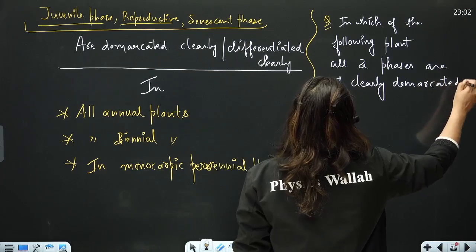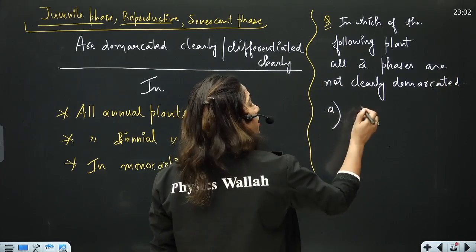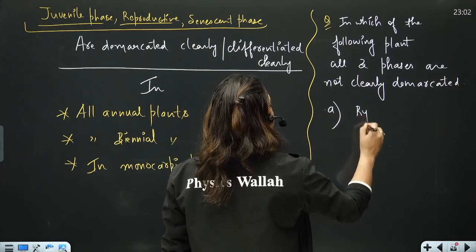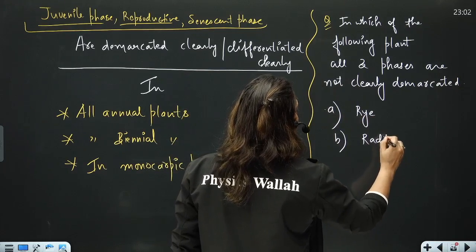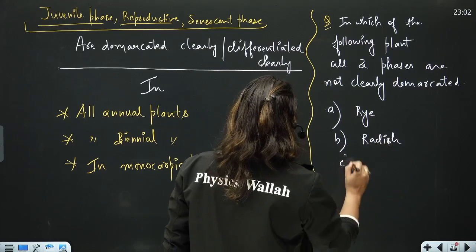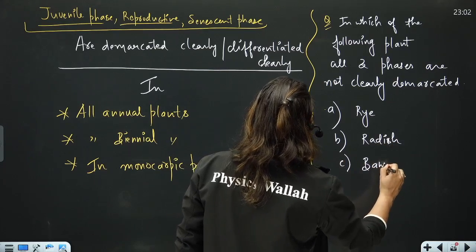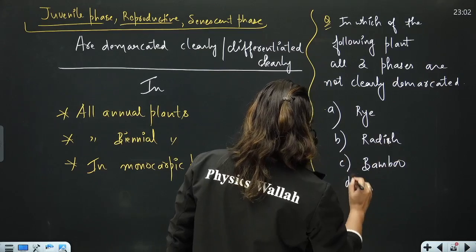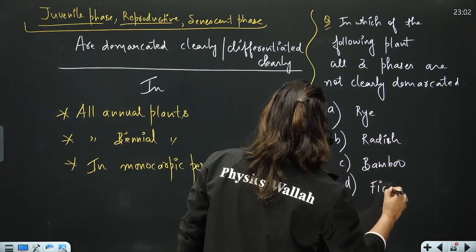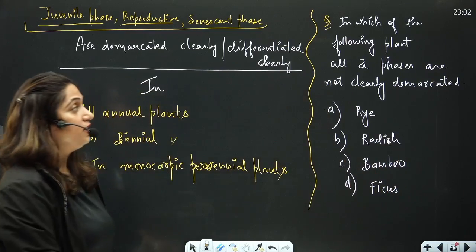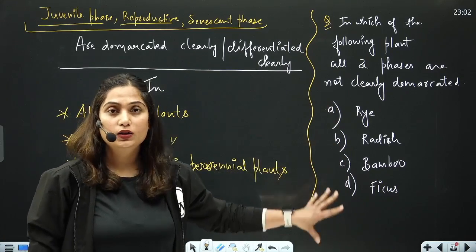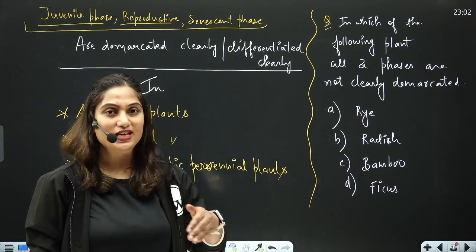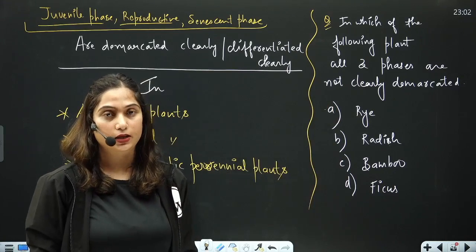And the options are rye, radish, bamboo, ficus. Tell, what will be the answer? Out of these four, in which plant all the three phases will not be seen, will not be differentiated clearly?